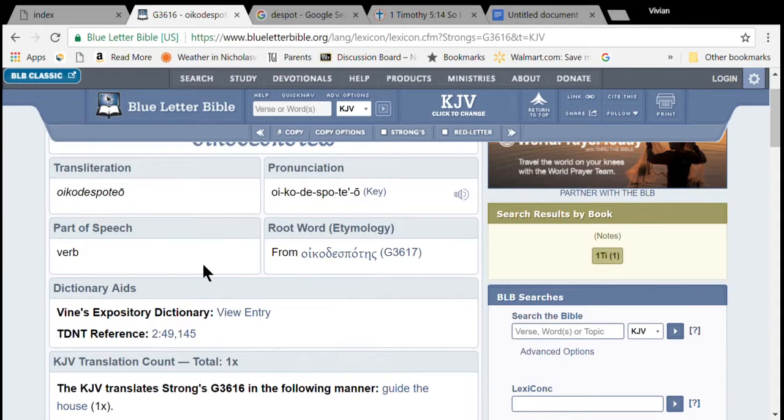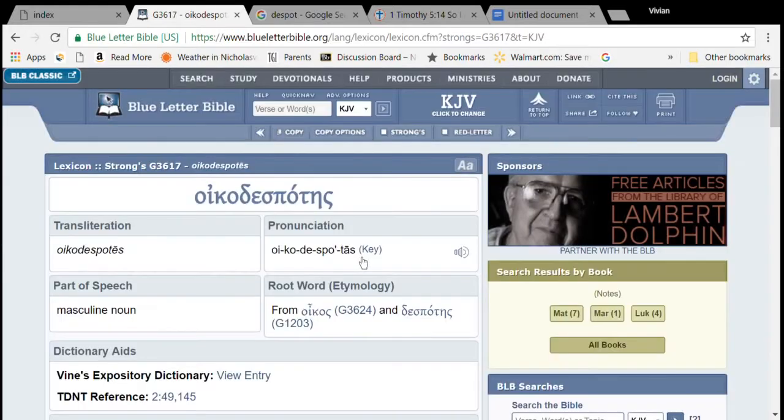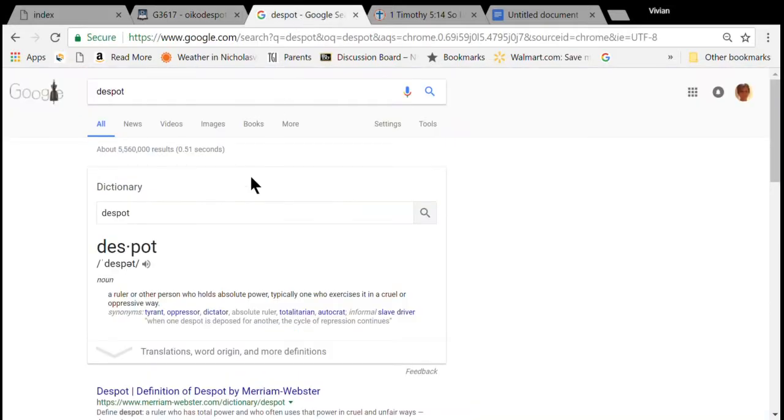We're going to look at more etymology. This was a verb, and there's also the noun, which is used more frequently in Scripture. So let's look at that. This is the noun, and it gives us a little bit more etymology. The oikos part of it is house, household, home. And the despotes part of it is lord or master. And you may recognize that despotes sounds like our English word despot, which means a ruler or other person who holds absolute power.